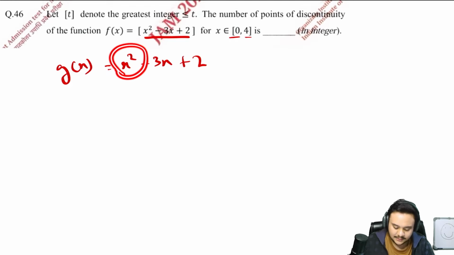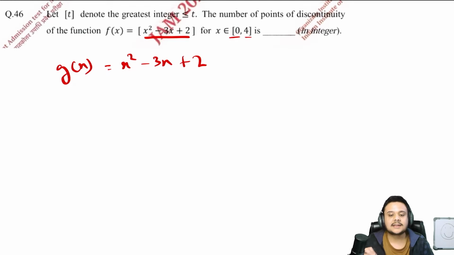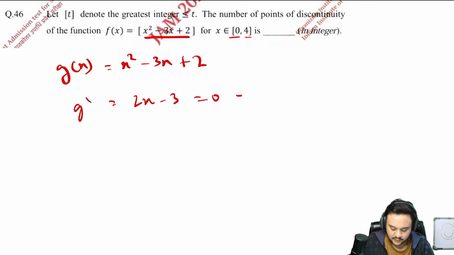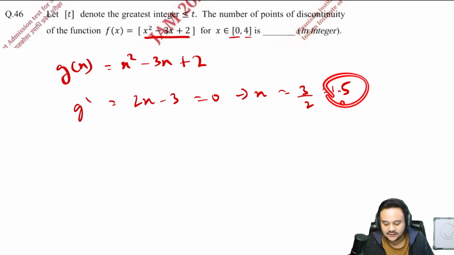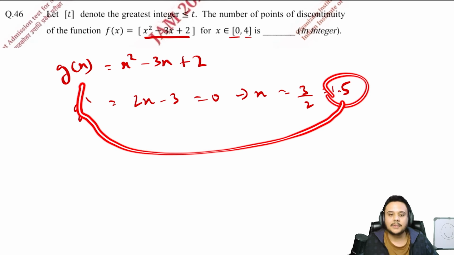Just by looking at x square, these are some basic intuitions you should know. If you differentiate this, g dash is equal to 2x minus 3 is equal to 0, so x is equal to 3 by 2, which is 1.5. Now, is x equal to 1.5 going to give you the maxima or minima of this?